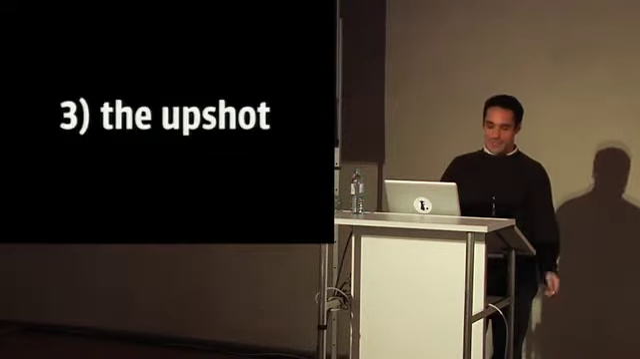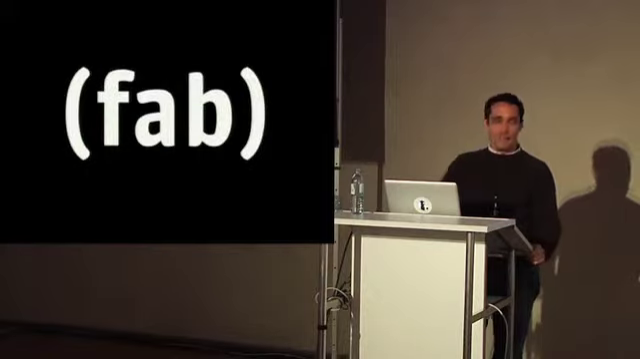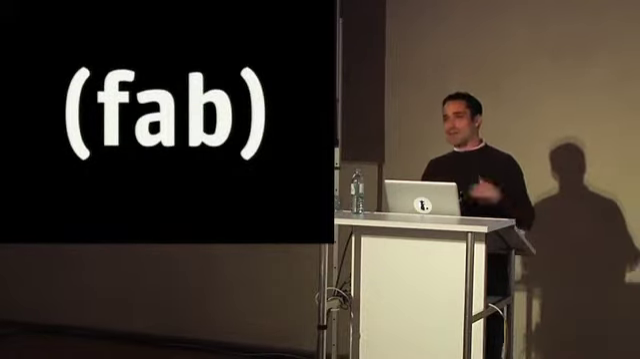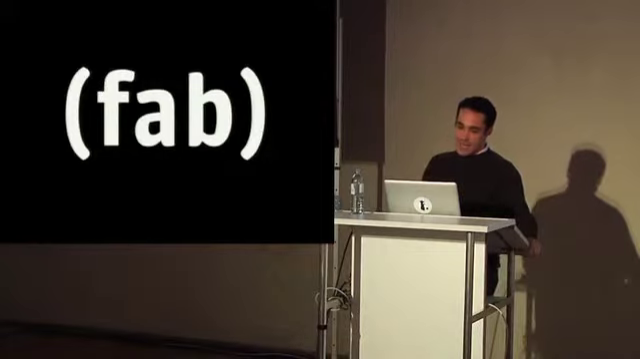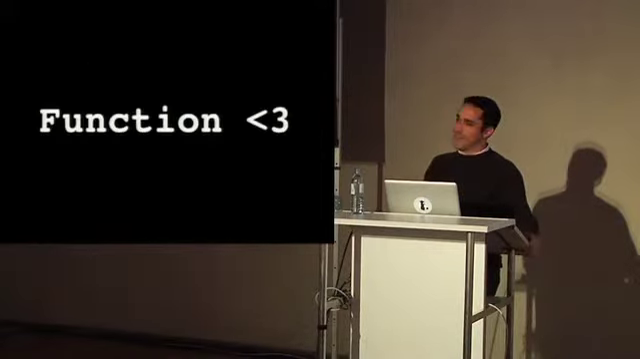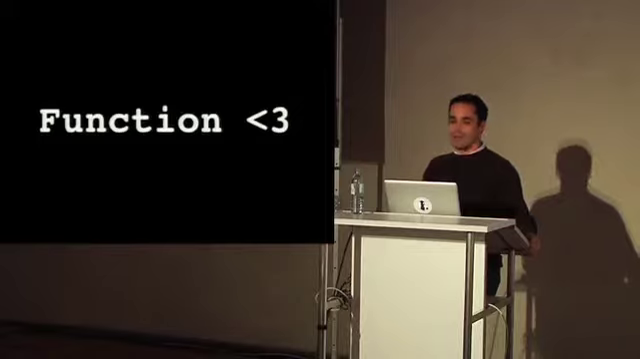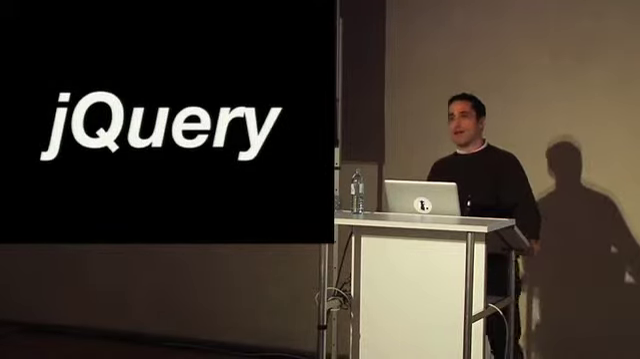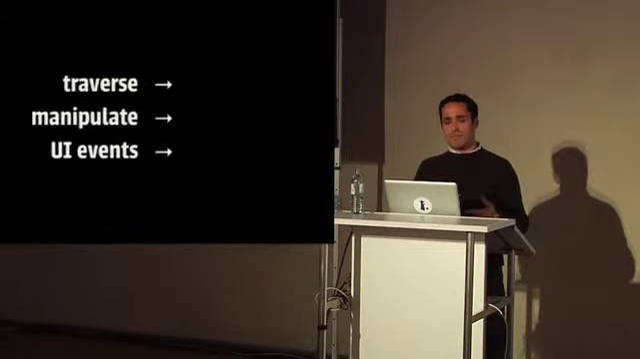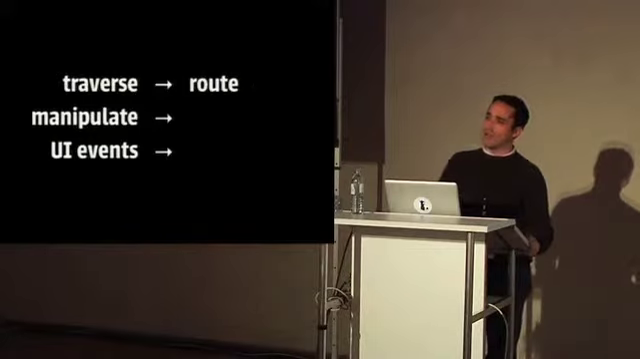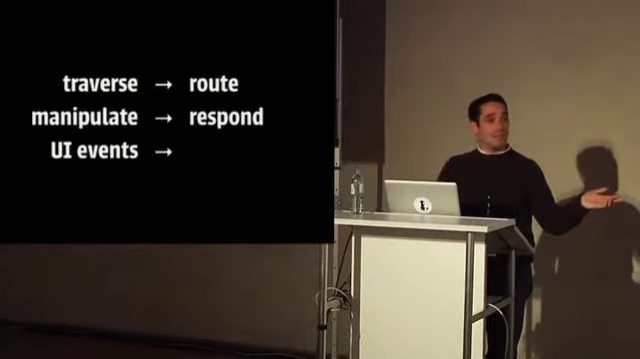So what's the upshot from this? Well, I've developed a framework called Fab, which exploits this kind of streaming. Basically, it loves functions. It's a functional framework, originally modeled on jQuery. This is not true anymore, but basically what I looked at, jQuery is traversing over the DOM. We have routing over URLs. Yes?